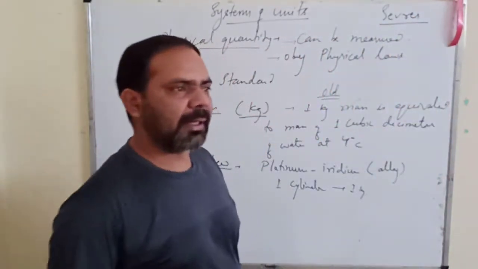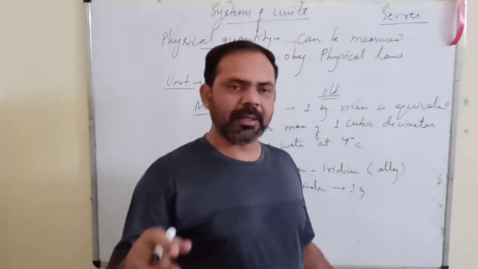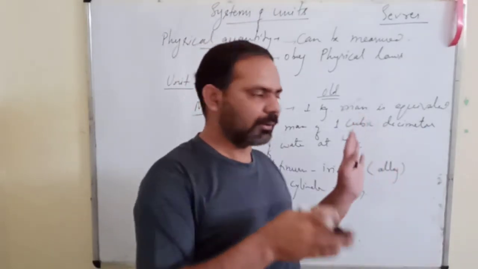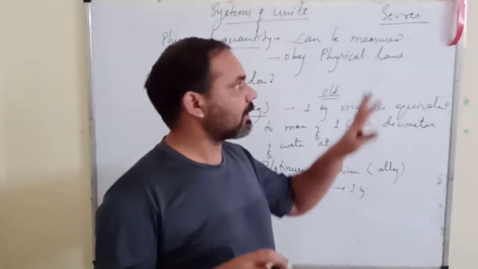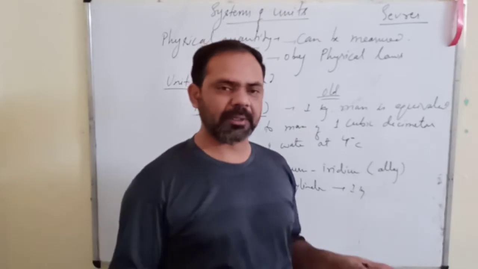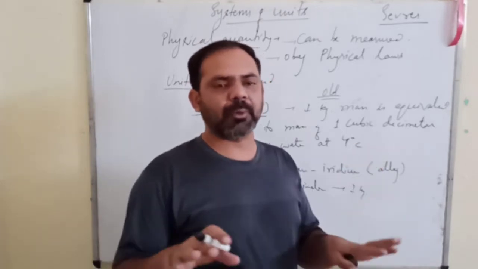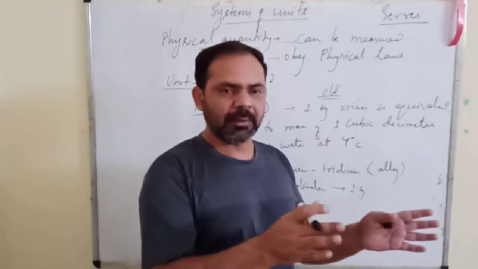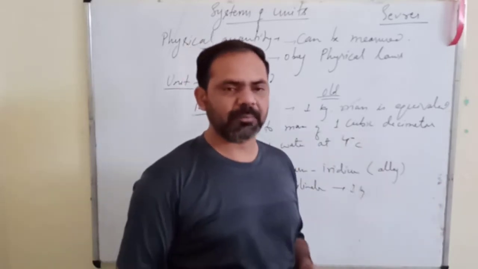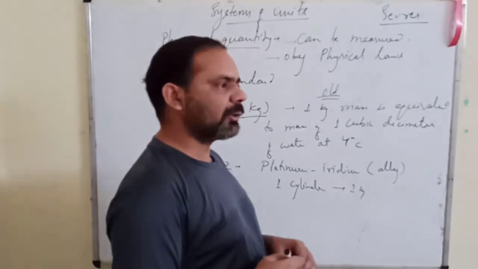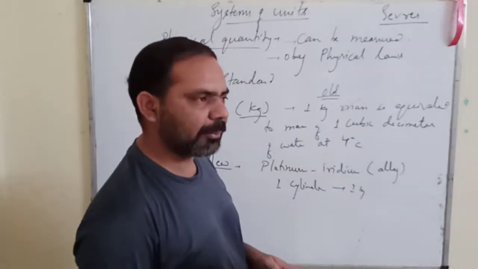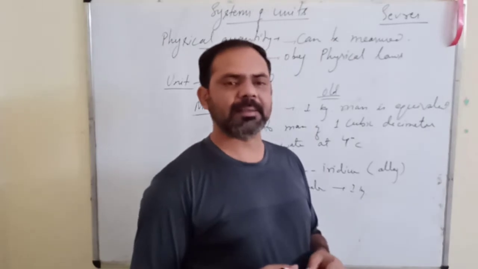Okay, so that body internationally designs the structure of these units. It is internationally responsible for designing the units and for determining how much a unit should be. Suppose 1 kg mass, how much should be the mass of 1 kg? So what they did, they took this platinum iridium alloy and made a cylinder.